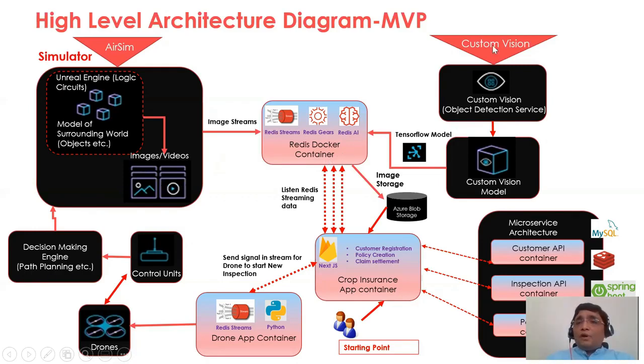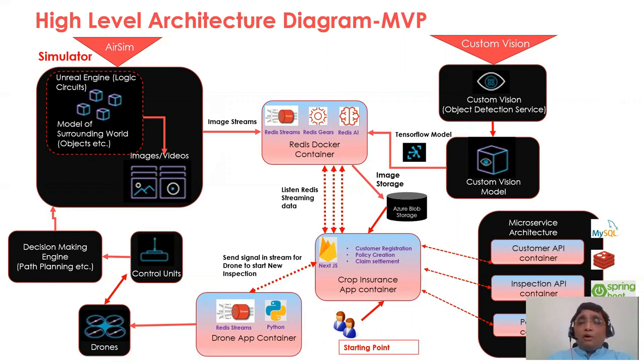On the other hand, we have created a pre-trained model using the Microsoft Custom Vision service, which can help to identify different types of objects in the images like high cropland, low cropland, high crop, fertile land or infertile land like that.